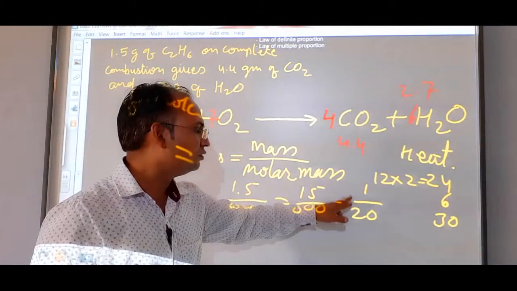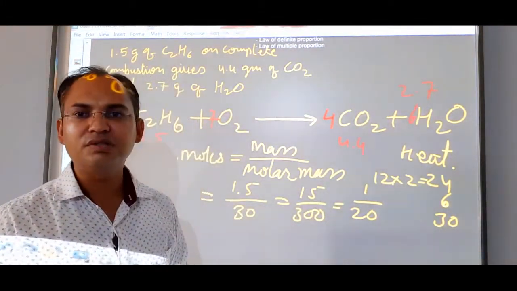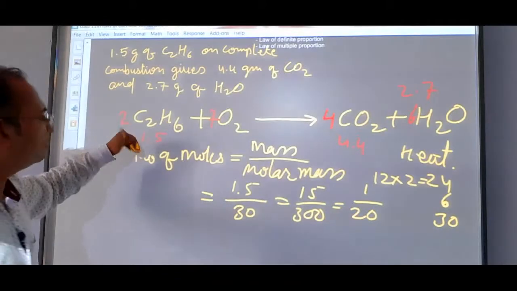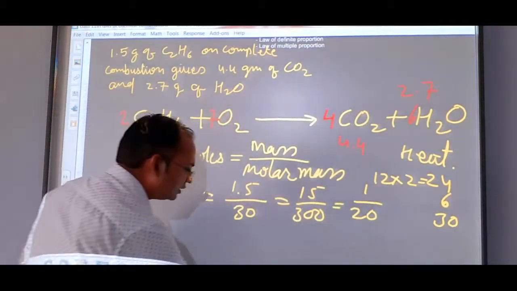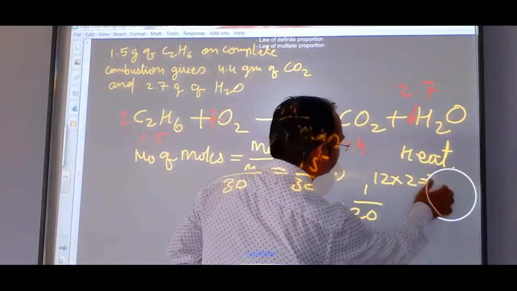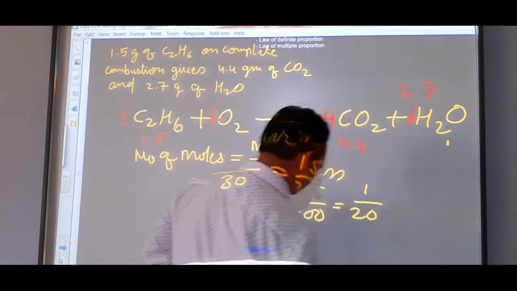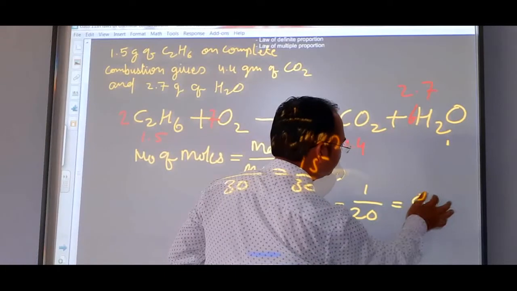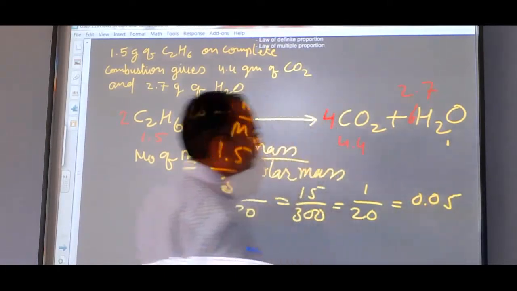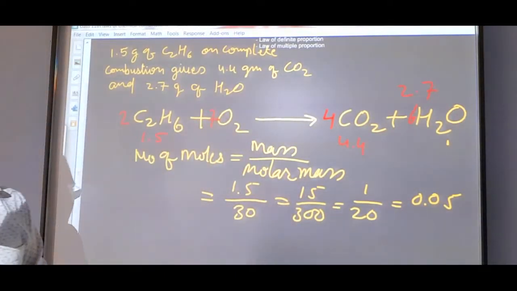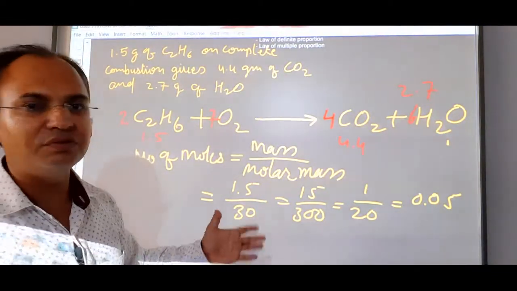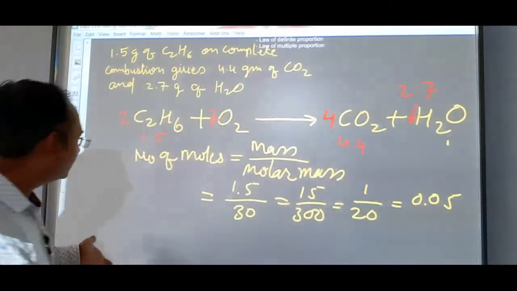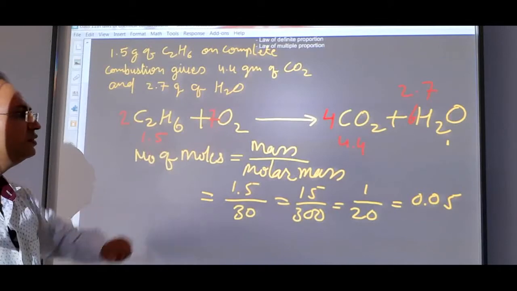Here 1 upon 20 moles are required of ethane, or we can write it 1 upon 20 is equal to 0.05 moles of the ethane is required. Now why did we calculate the number of moles? Let's see. In order to find the mass of the oxygen.